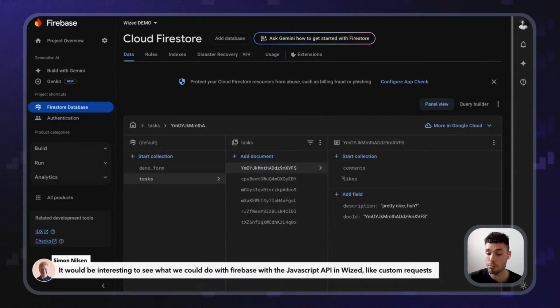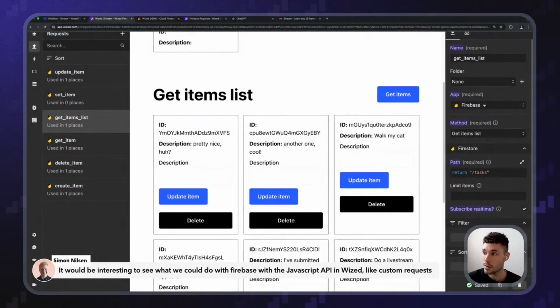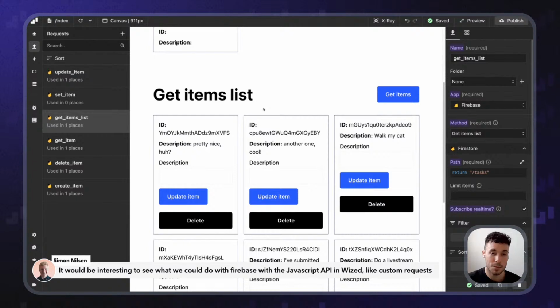I think that it could be cool. Yeah. Because then we're doing the full deep dive of Firebase, not only with the native Wized UI, but also with the custom JavaScript API that we offer. That seems like a good idea. Nice. Yeah, we'll do that.